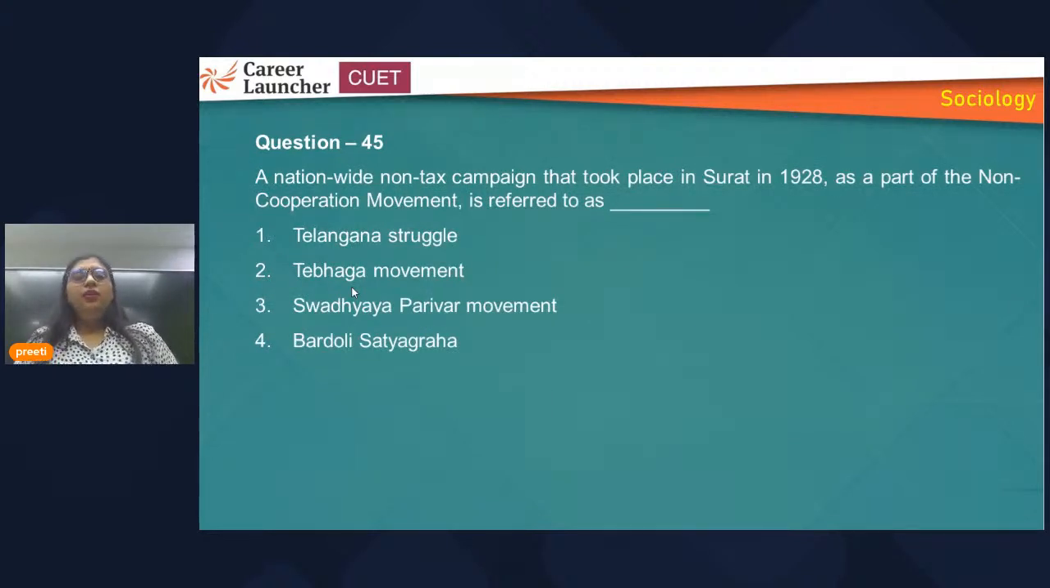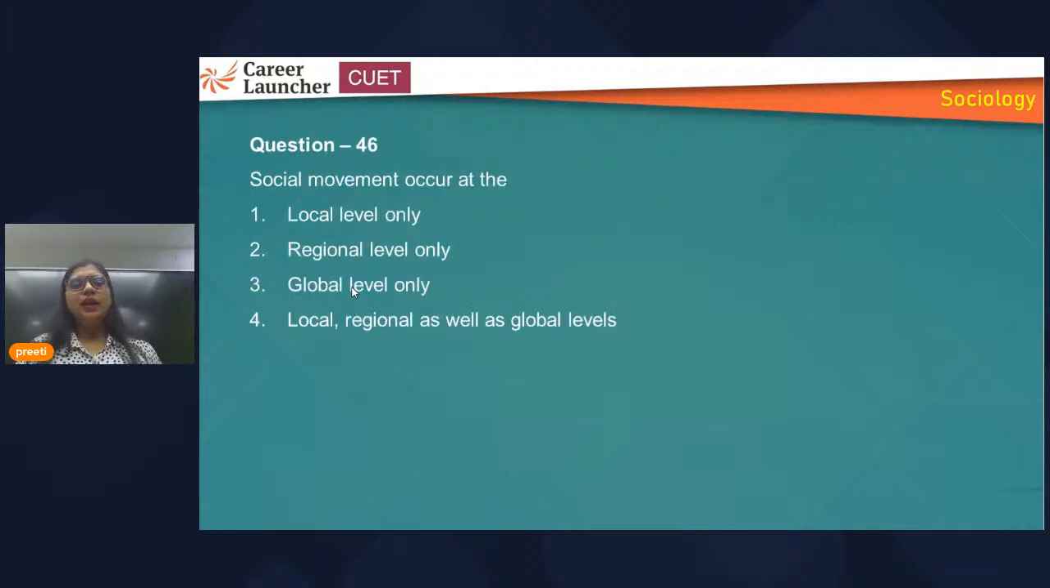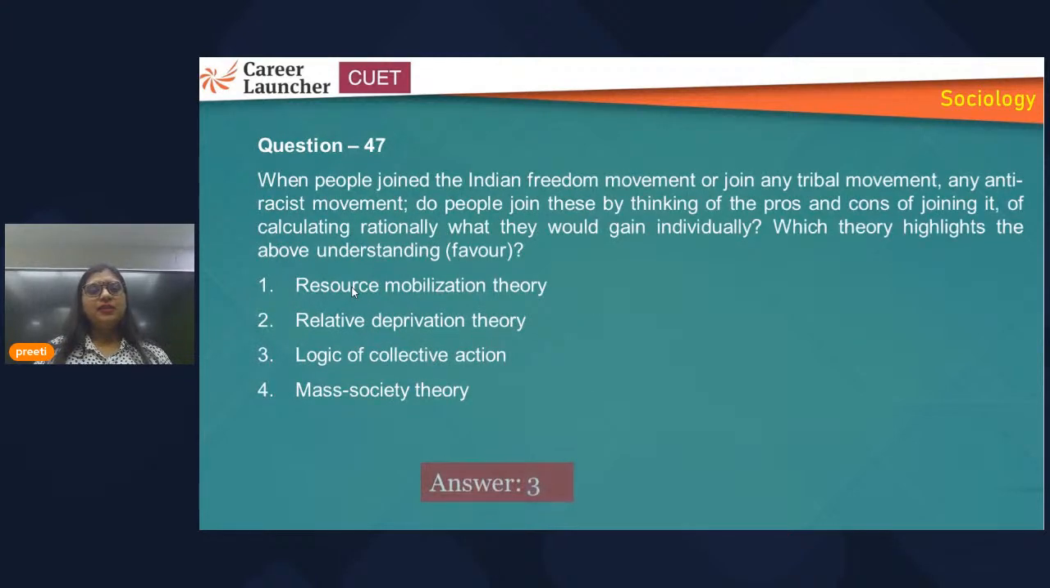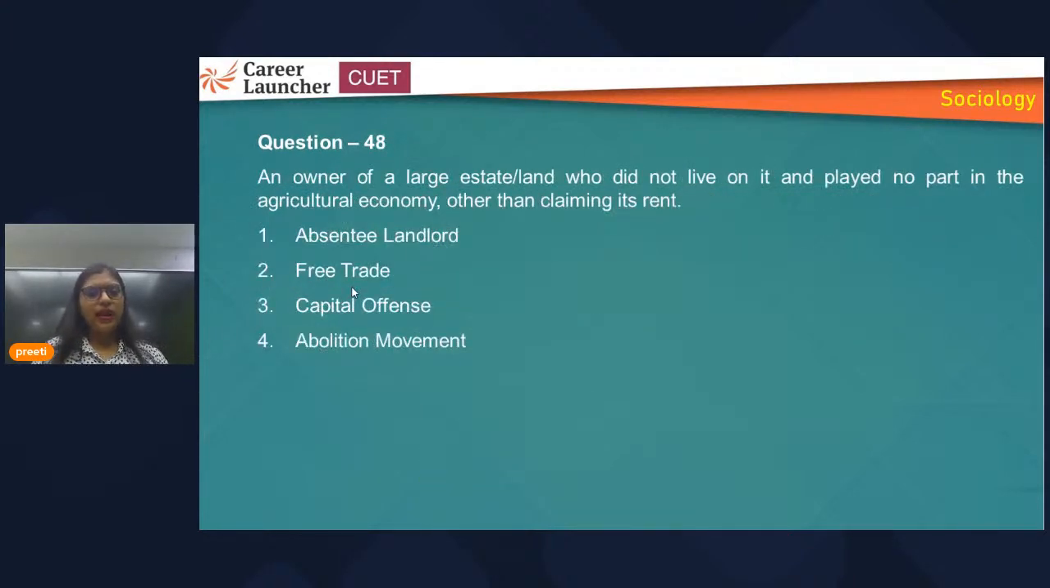Then on the basis of the passage, you can answer this question: the no tax campaign in Surat in 1928, what was that? Bardoli Satyagraha. That is a very common, very basic question that has been asked. All right. Then social movements can occur at local, regional, and global levels. Then one question is based on the theory, so you can answer this.